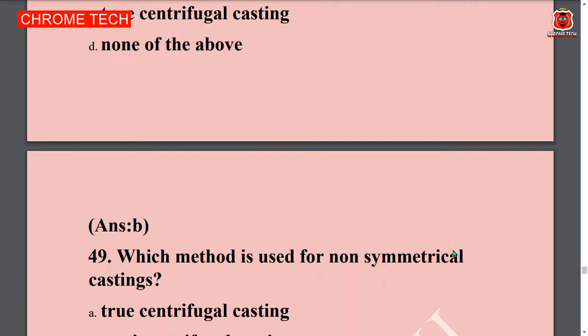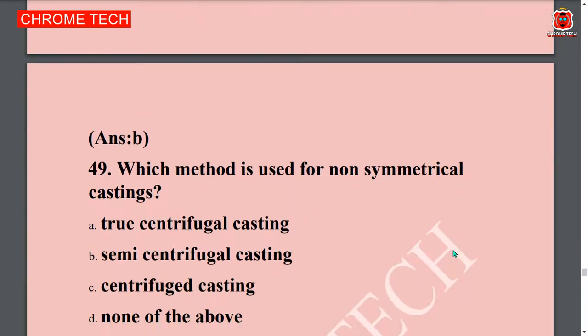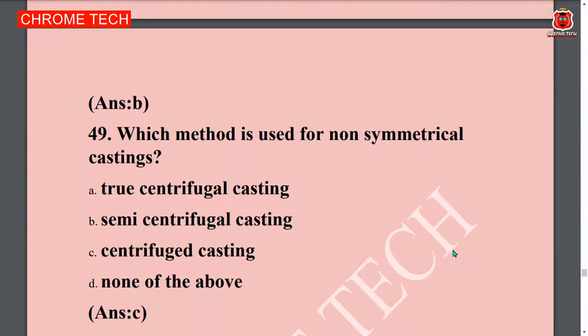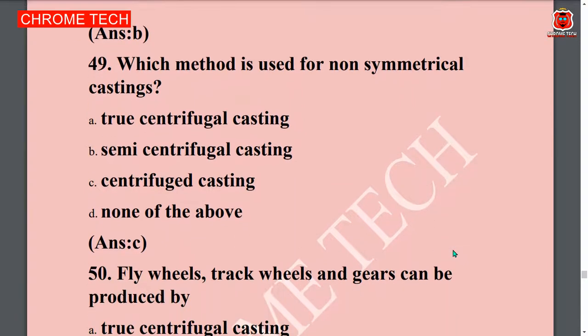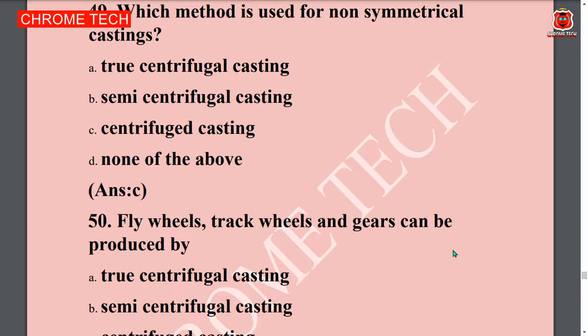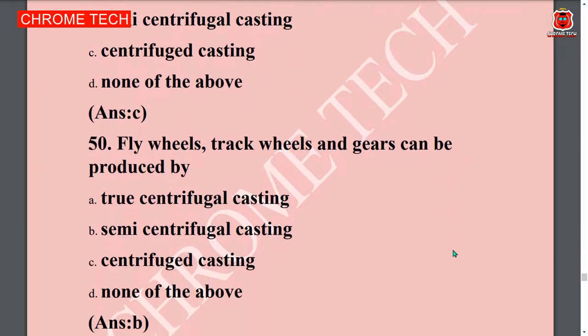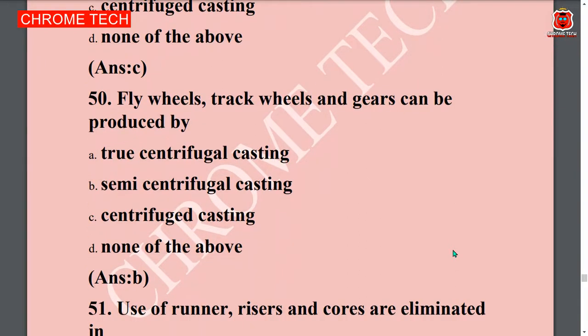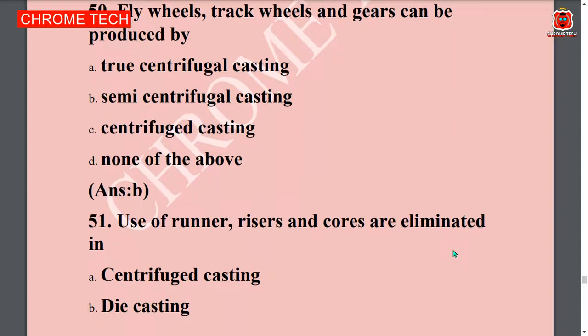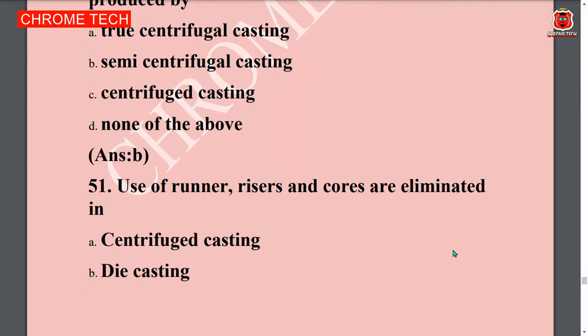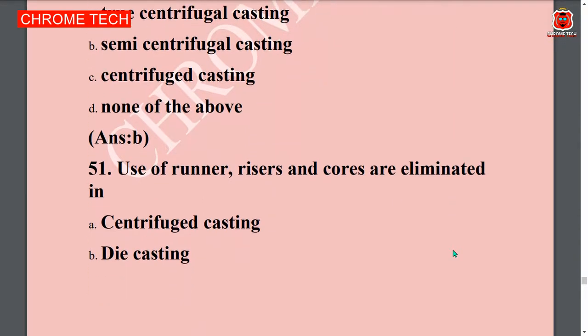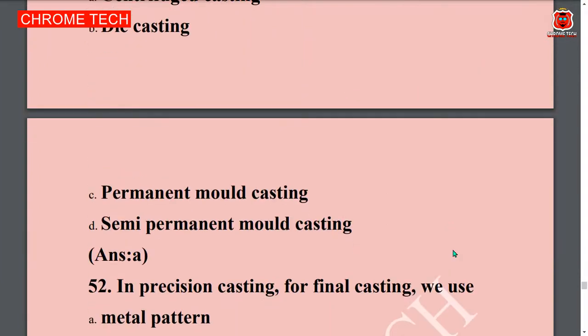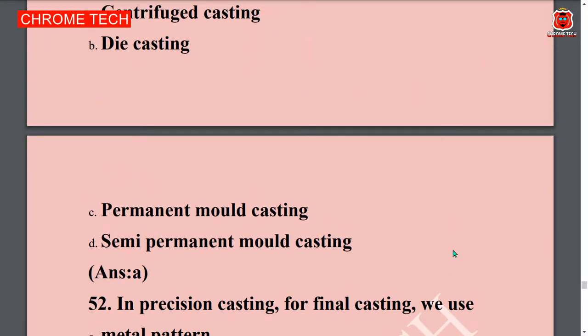Which is the method used for non-symmetrical castings? Option C is the correct answer. Centrifugal casting is the correct answer. Flywheels, track wheels, and gears can be produced by option B. Semi-centrifugal is the correct answer. Use of runner, riser and core is eliminated in dash. Option A is the correct answer. Centrifugal is the correct answer.